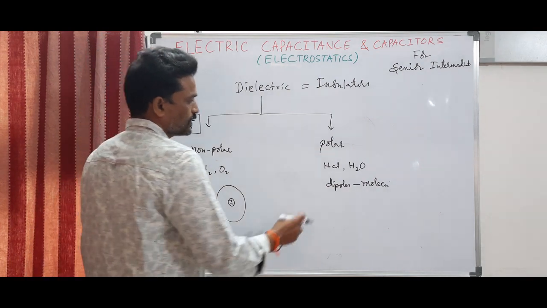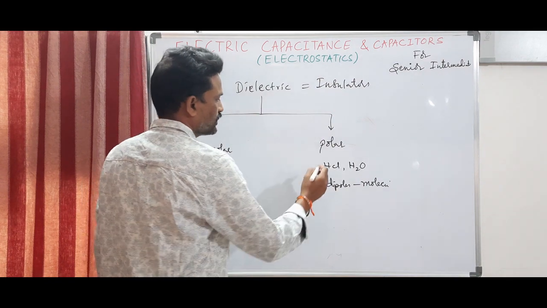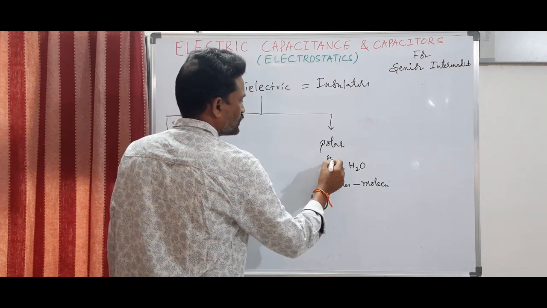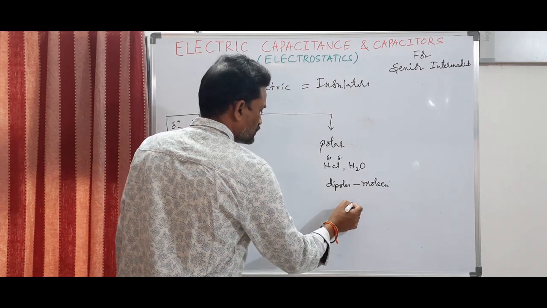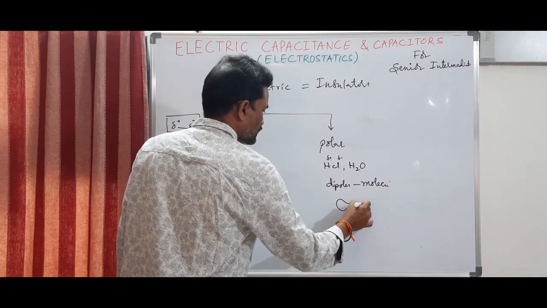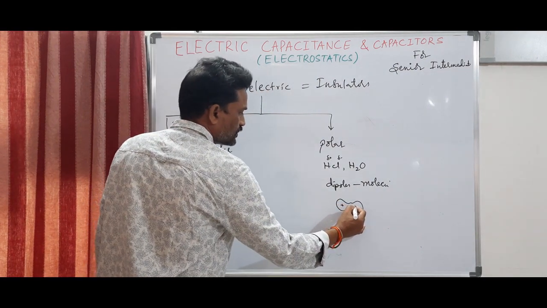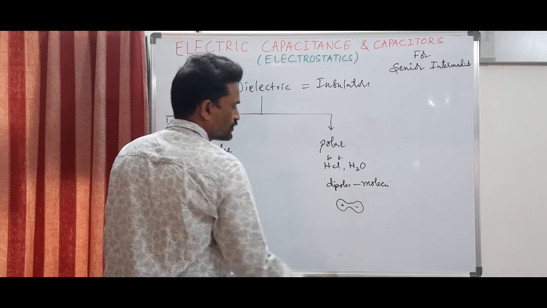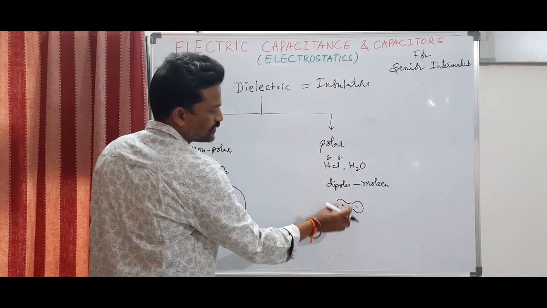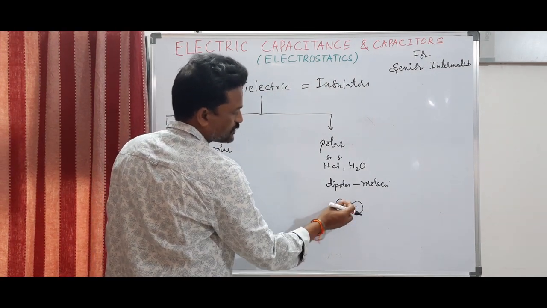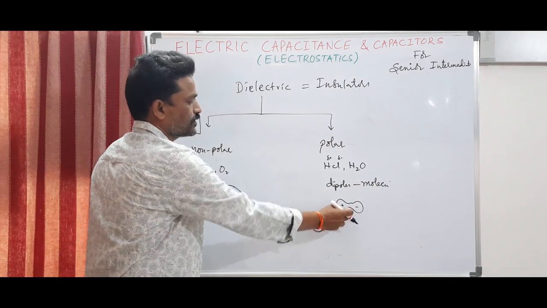Whereas in polar dielectric substances, you have a positive charge on H and a small negative charge on Cl. So because of this, these are slightly displaced from each other. That is, the center of positive charge of the molecule is at a distance from the center of negative charge. So there is a slight difference in the positions of their centers, and it acts like a dipole.